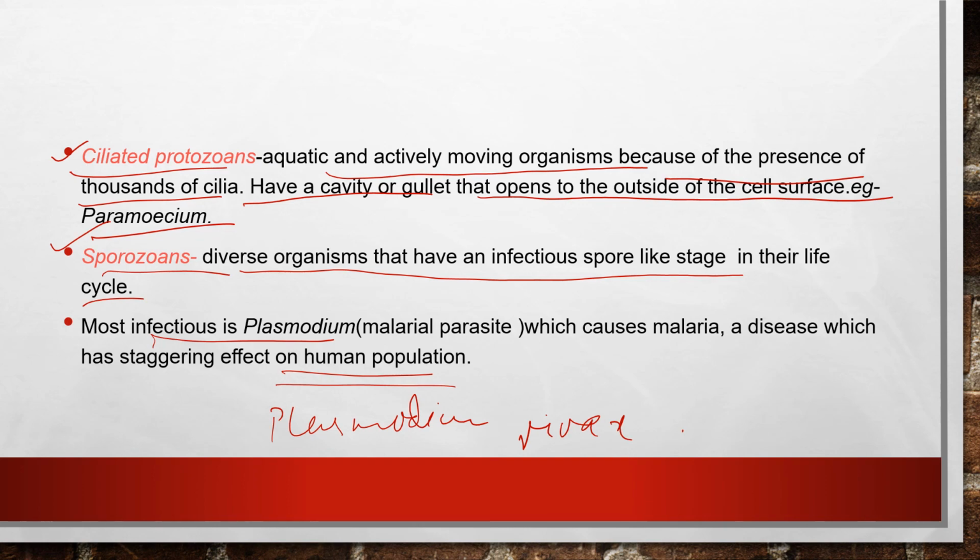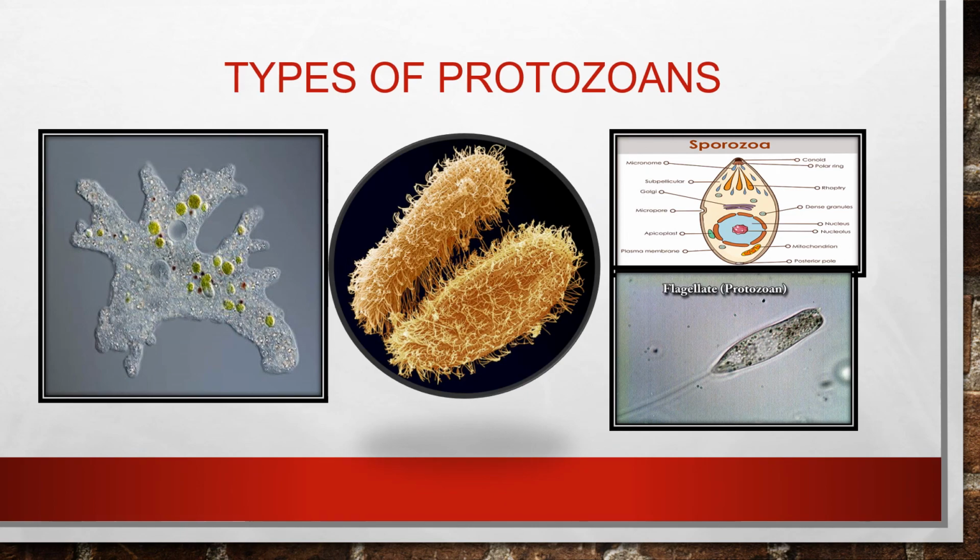In this slide, we will see just the diagrams of the types of protozoans and conclude. The first one is the amoeboid protozoan. This one is the ciliated one. This one is the sporozoan, and this one is the flagellated. So 1, 2, 3 and 4. I am giving you the diagrams; go through them, see the references, and see which characteristics match these diagrams.